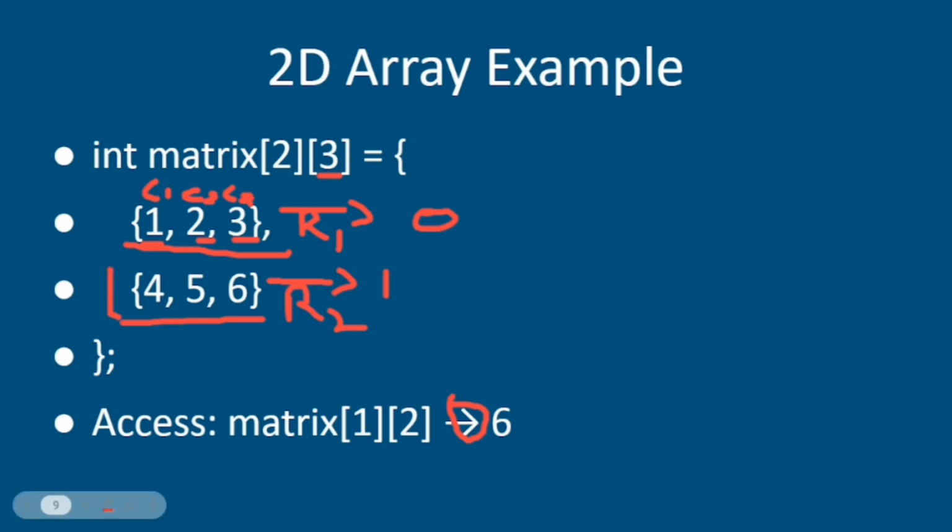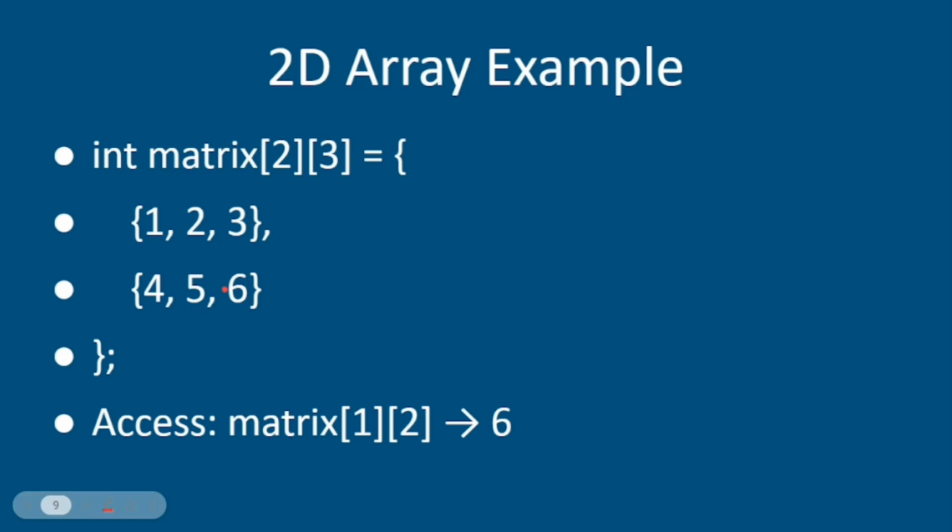Then it shows the value placed at index position 2. Since it starts from 0, this becomes 0, then 1, then 2, and it will print this 6 on the screen because 6 is placed at index position 2. This is how it works.